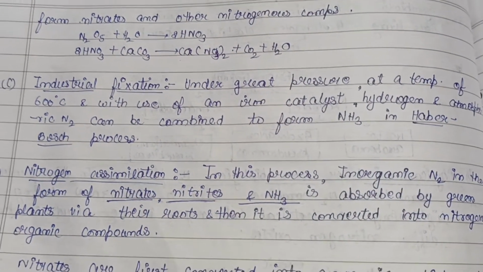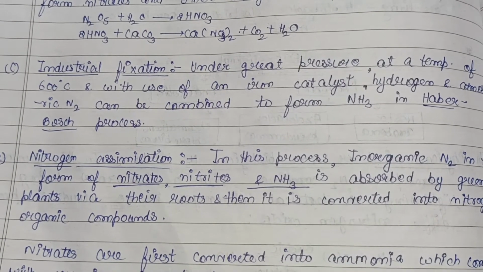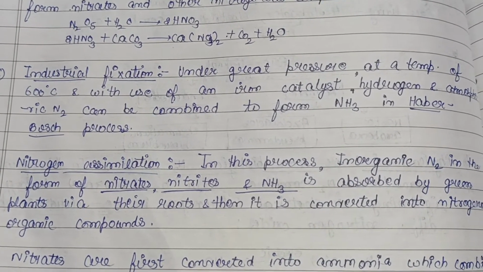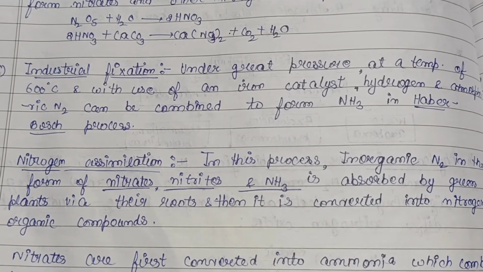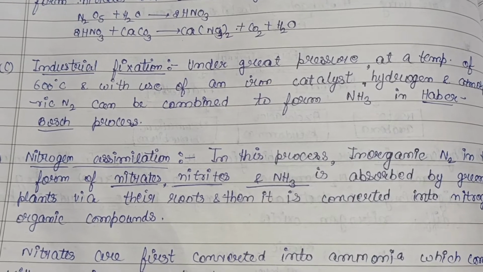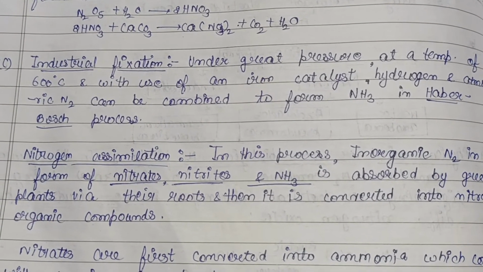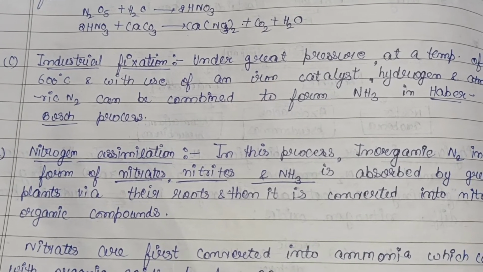Then industrial fixation. Under great pressure, at a temperature of 600 degrees Celsius, and with the use of an iron catalyst, hydrogen and atmospheric nitrogen can be combined to form NH3 in the Haber-Bosch process. So basically, under the Haber-Bosch process, nitrogen can be fixed by an industrial process.